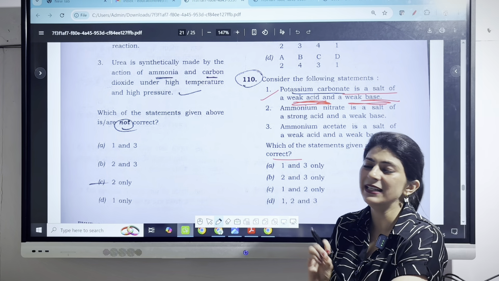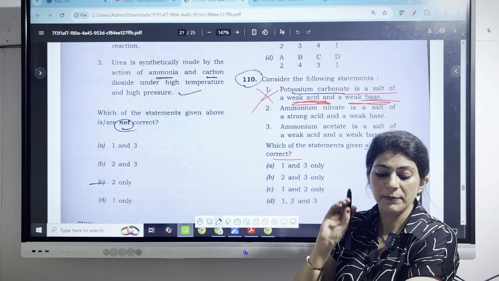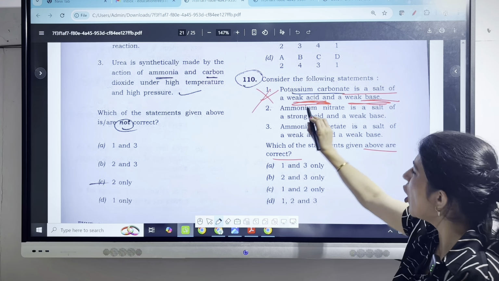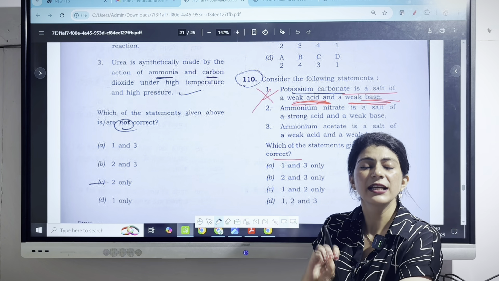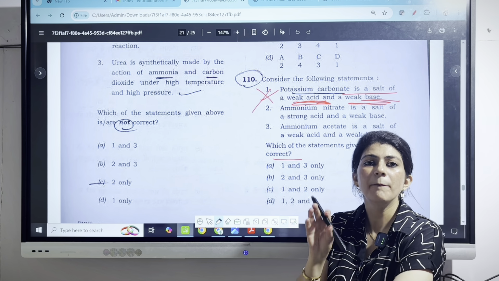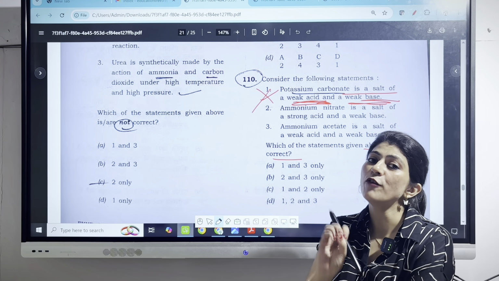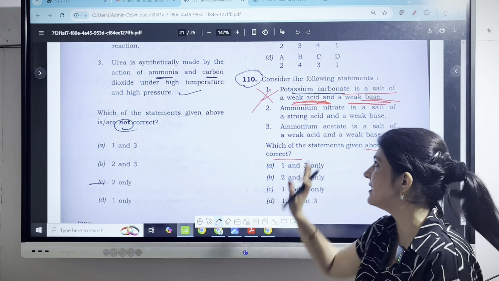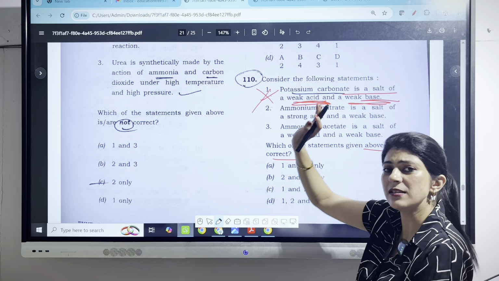The first statement itself is incorrect because it is a salt of strong base and weak acid. So the first statement is incorrect.